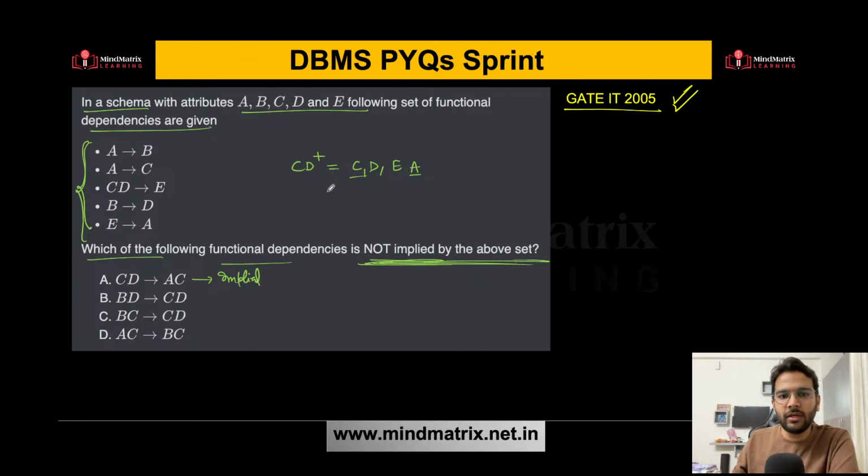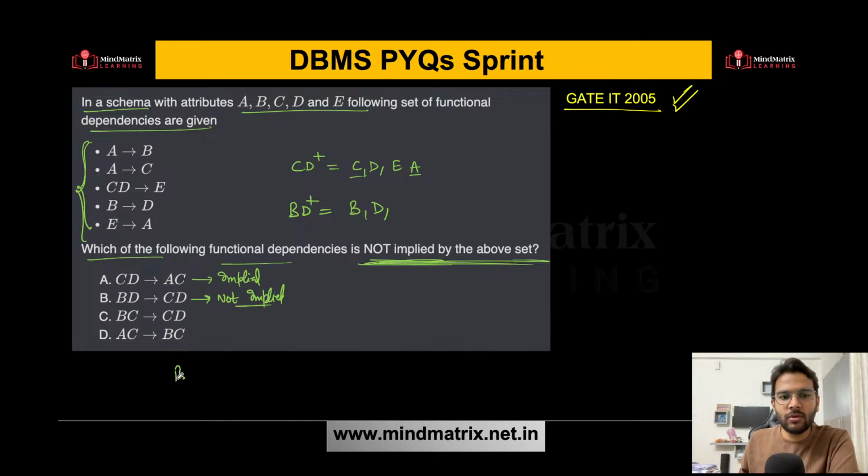What about BD determines CD? So let's try to find out the closure. B is there, D is there. Using anything else, B determines D. That's it. So we are not getting C here, no. So this is not implied, because we are not getting C over here.